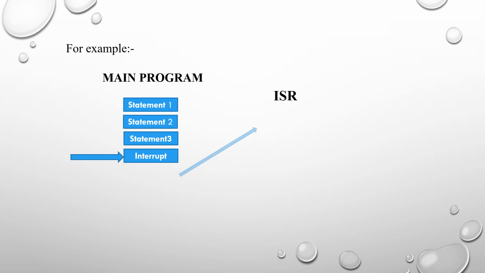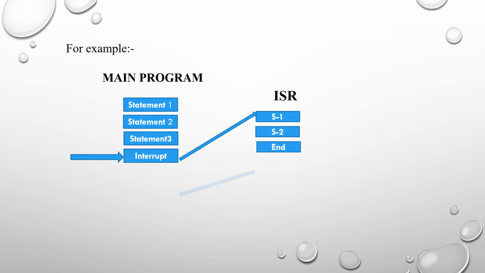Here is an example. I have the main program where the processor is executing statement 1, statement 2, statement 3. After executing statement 3, there is an interrupt. So what will the processor do? It will stop the main program. It goes to the ISR where it has statement 1, statement 2 and finally it ends.